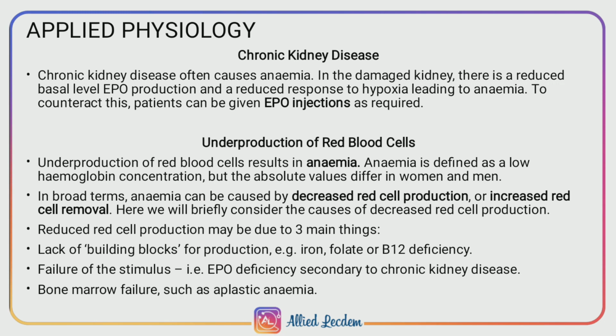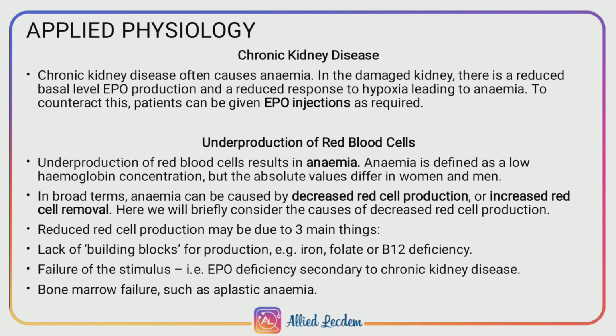Underproduction of RBCs is where the red blood cells are produced below the level of our need. This also results in anemia, but it differs based on gender. It differs between women and men. Anemia is caused in our body by decreased red cell production or increased red cell removal from our body.